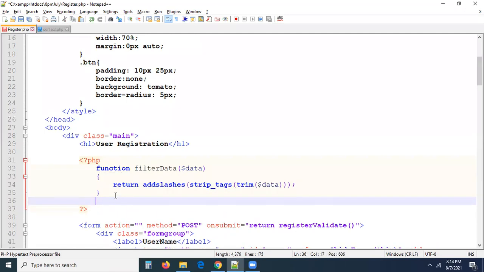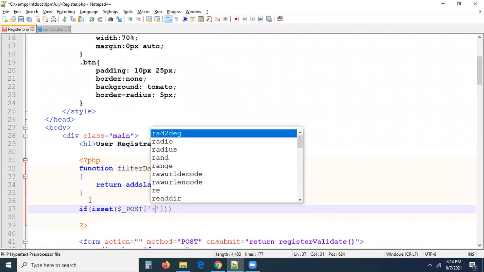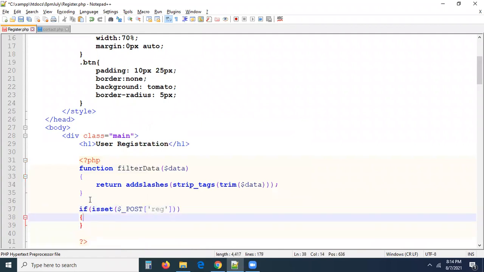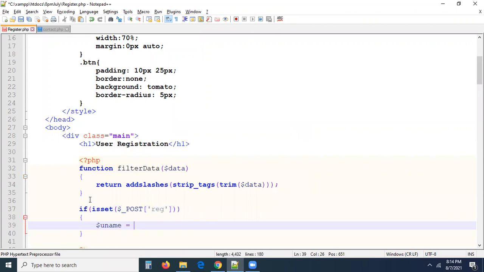So if you submit the form, I'm just going to write a submit logic here. If it is submitted, you can write the condition: if $_POST['reg'], if the register button is submitted, we have to collect the data. $uname equal to, and always, if it is entered, I will write $_POST['uname']. Generally, we will take $_POST['uname'], and most of the people will take it like this, guys.